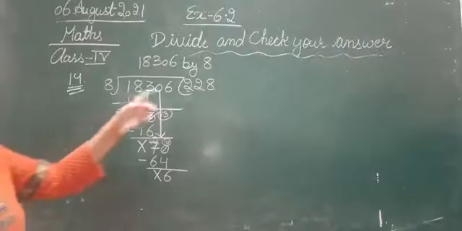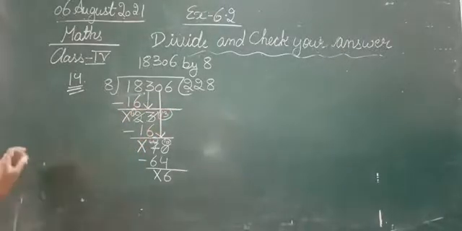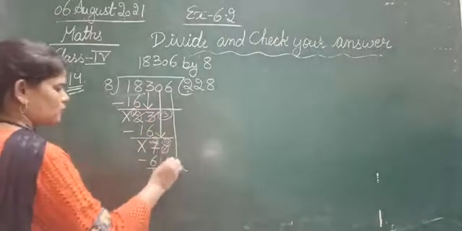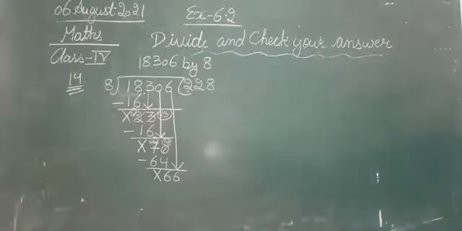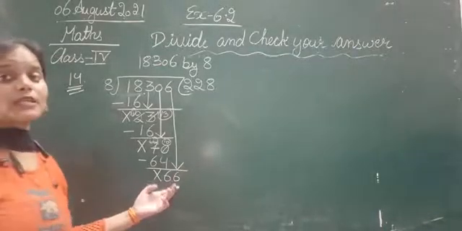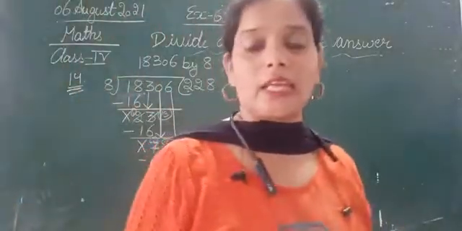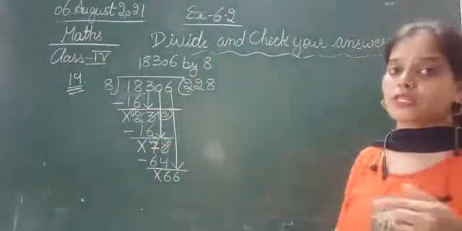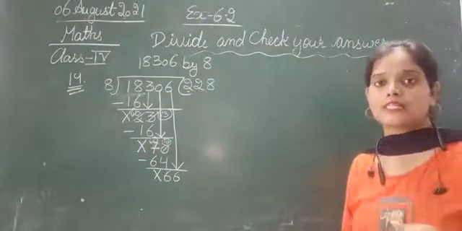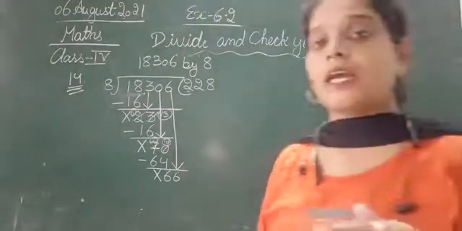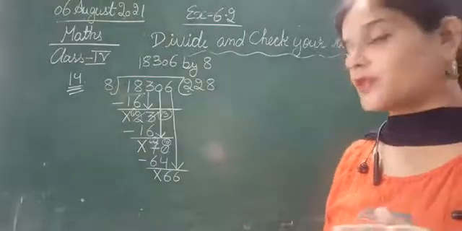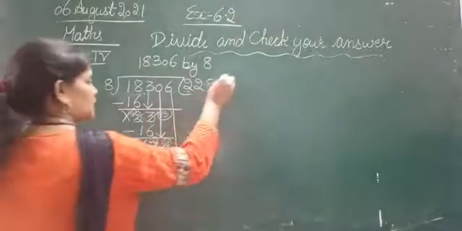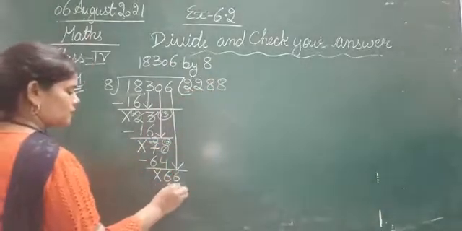Now again we are still having one more digit in the dividend, so we will bring that one down as well, and it became 66. So again we have to read the table of 8 where you will get 66 or less than 66. 8 ones are 8, 8 twos are 16, 8 threes are 24, 8 fours are 32, 8 fives are 40, 8 sixes are 48, 8 sevens are 56, 8 eights are 64 and 8 nines are 72. So 8 eights are 64, so we can use that here. Write 8 eights are 64.